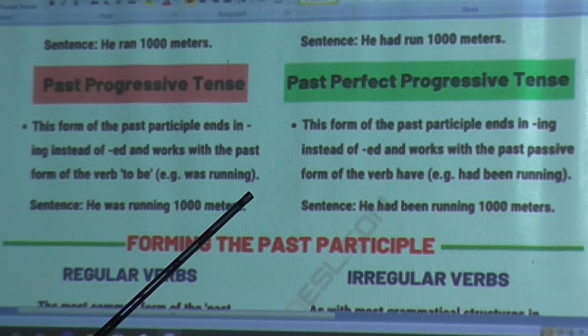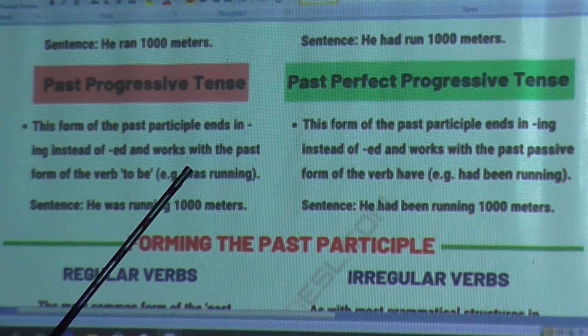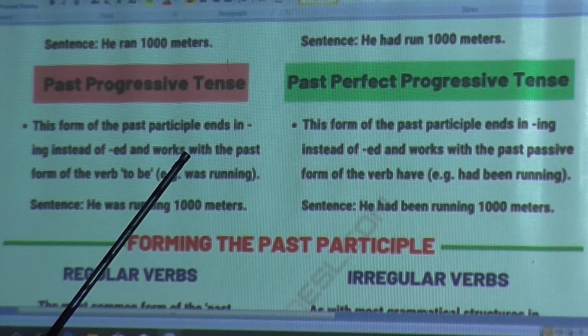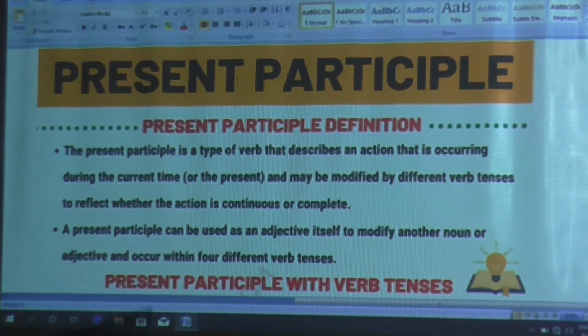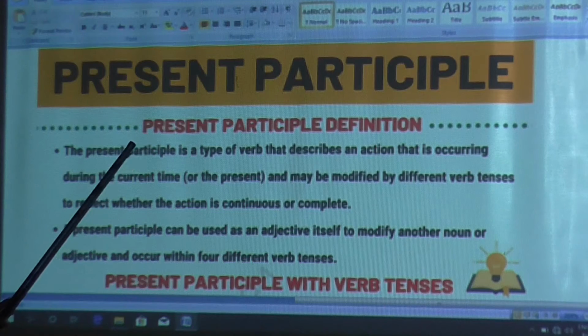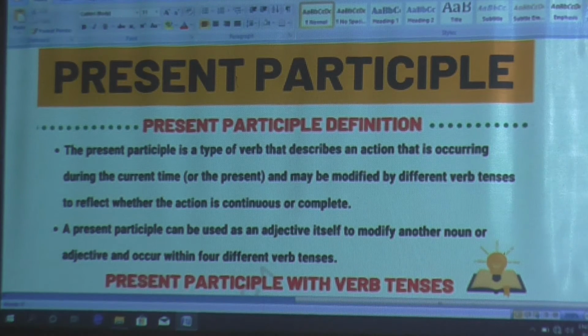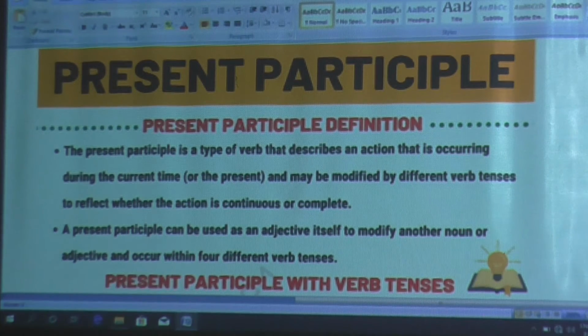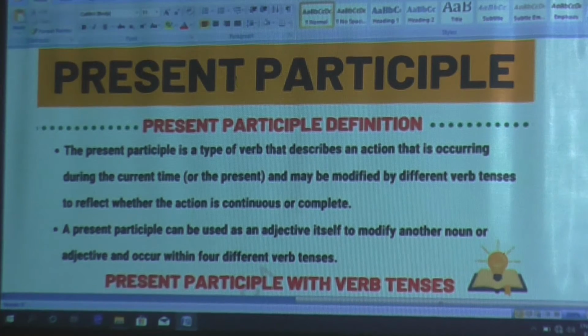I will also discuss some of the exercises so that you will understand in which way you have to fill in the blanks. Okay, now comes the present participle tense. Present means the incident that is going on right now. For example, now I am teaching. But our teacher teaches every day in the school, or my mother cooks food every day. So whenever you understand that a thing is going on again and again every day, in that case you have to write in the present tense.